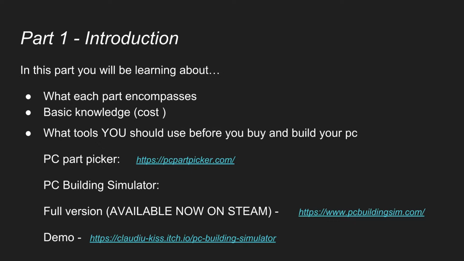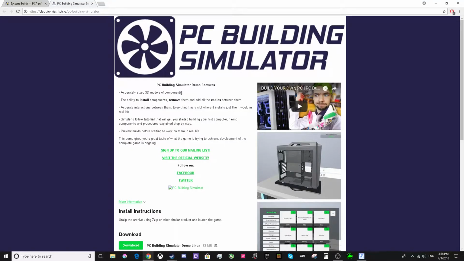And the second part, we're going to be talking about PC Part Picker. In the third part, we're going to be talking about the PC Building Simulator. The fourth one, we're going to be doing some benchmarks. And the fifth one, we're going to be talking about basic troubleshooting processes. So, I'm going to go ahead and show you the tools that we'll be using.